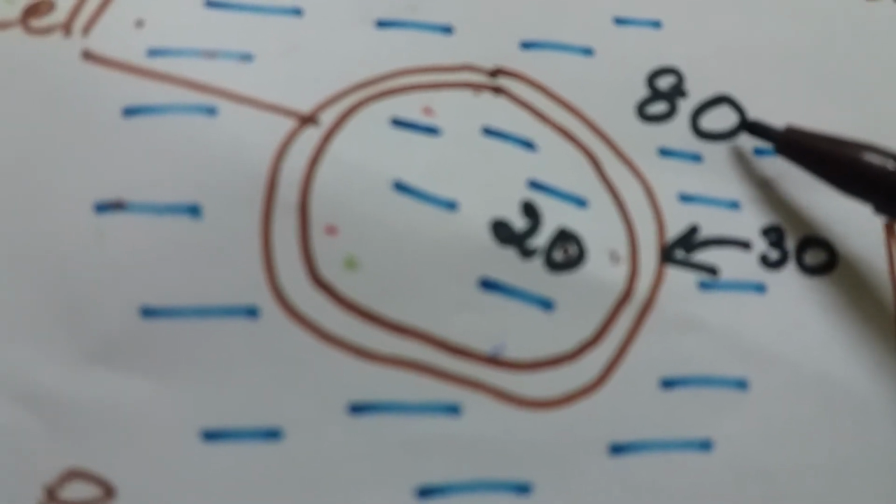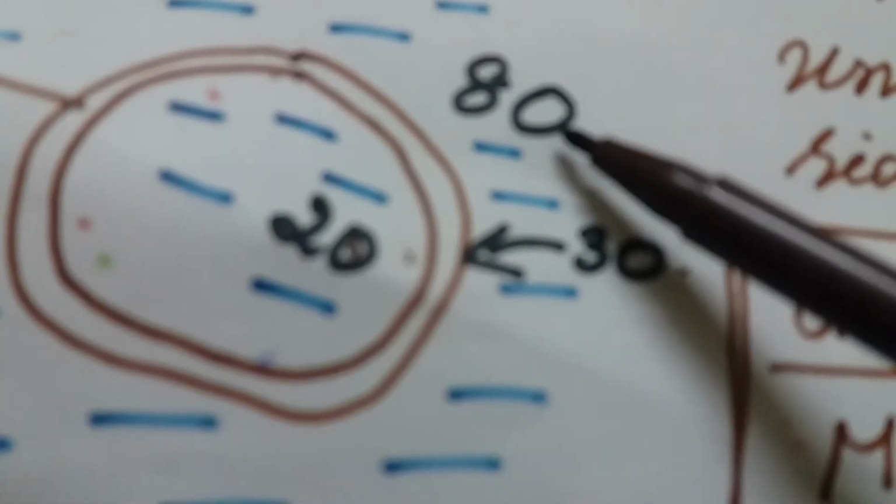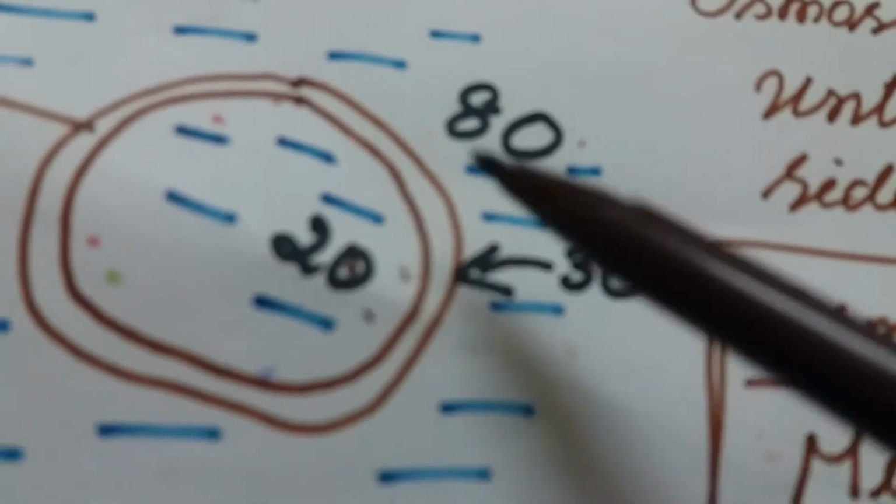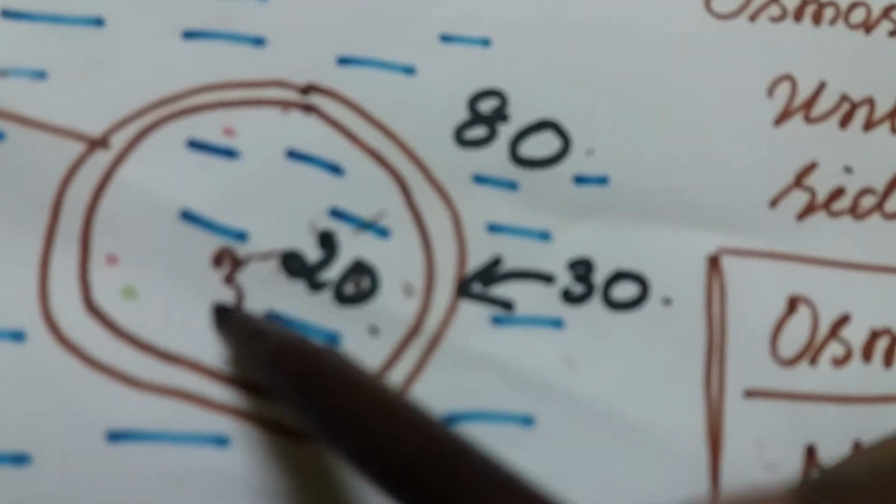So it must take 30 water molecules from outside. The extra 30 water molecules are outside, and when they come inside, it gets the 30 and becomes 50, while outside becomes minus 30, so both become 50.